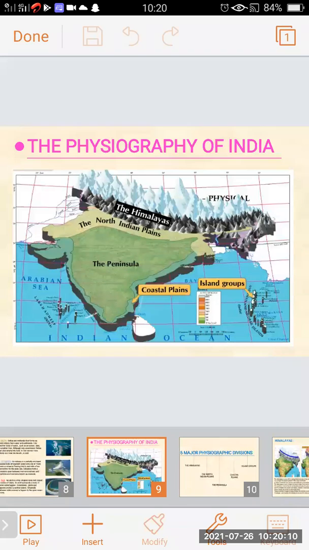Now we will start with the physiography of India. In this slide, you can see the map of India. In this, you can see the Himalayas, the North Indian plains, the peninsula, coastal plains, and the island groups.